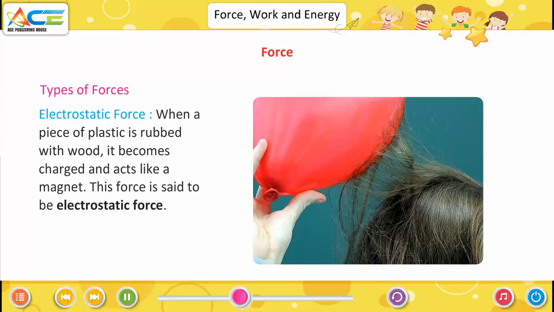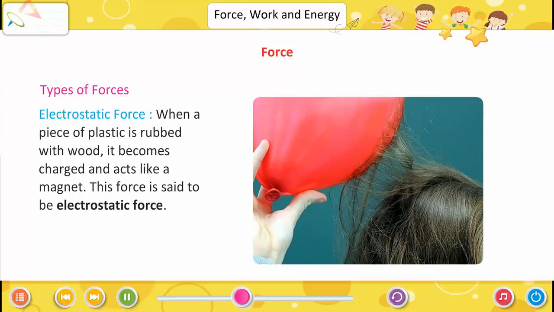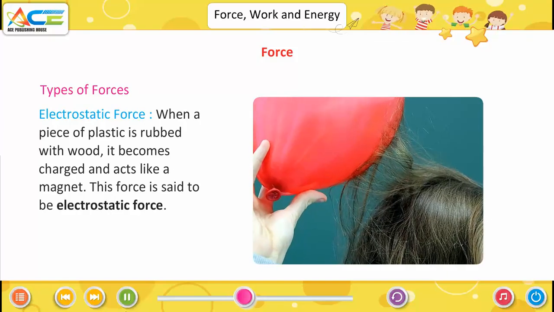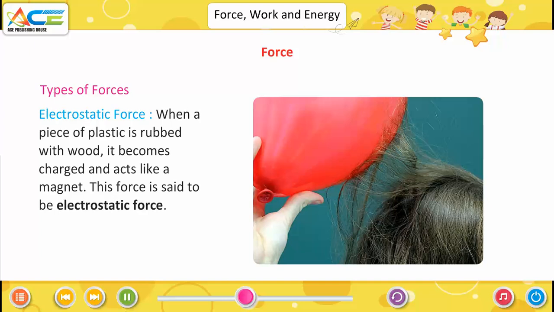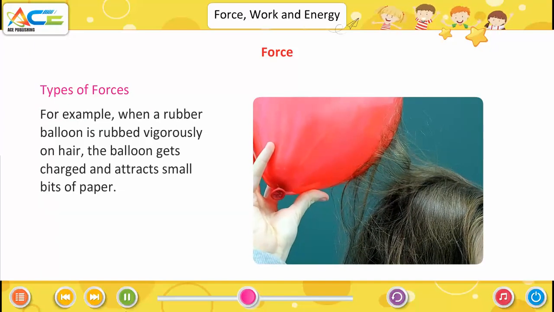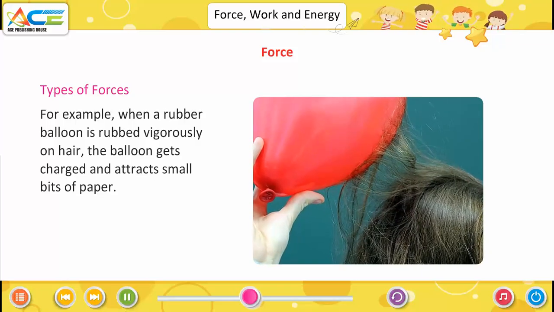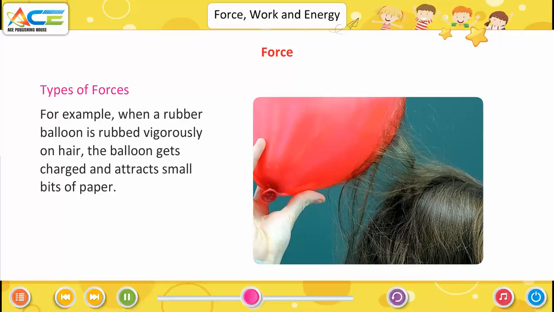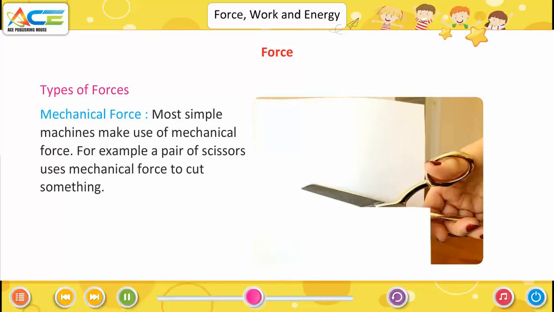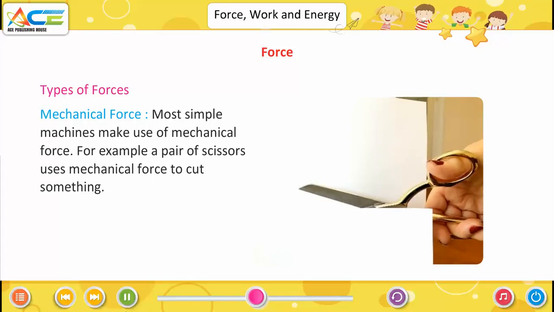Electrostatic force. When a piece of plastic is rubbed with wood, it becomes charged and acts like a magnet. This force is said to be electrostatic force. For example, when a rubber balloon is rubbed vigorously on hair, the balloon gets charged and attracts small bits of paper. Mechanical force. Most simple machines make use of mechanical force.